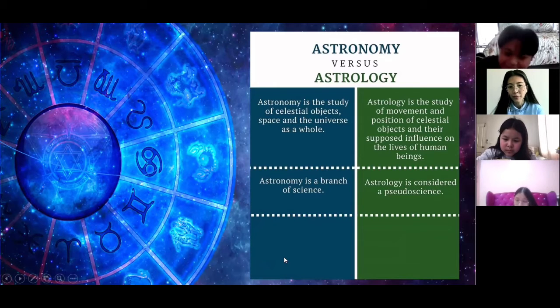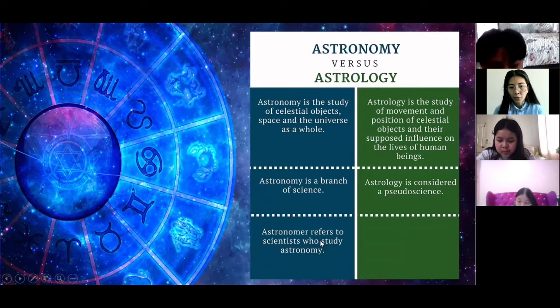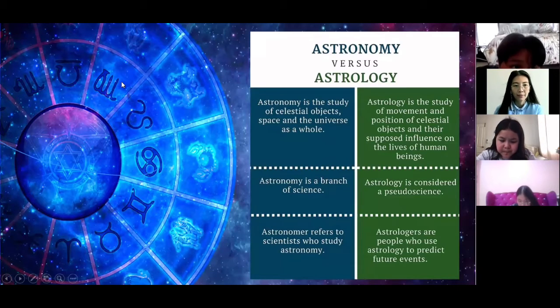Okay, let's continue. Astronomer, so please take note. Astronomer refers to the scientists who study astronomy. Again, astronomer refers to scientists who study astronomy. Okay, and then astrologers are the people who use astrology to predict future events.